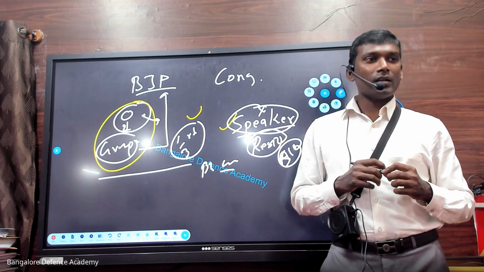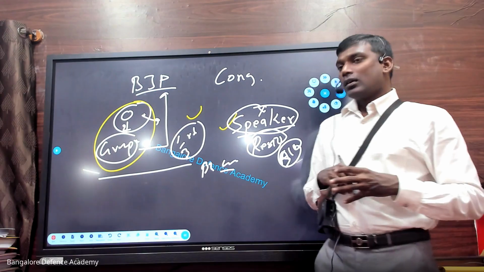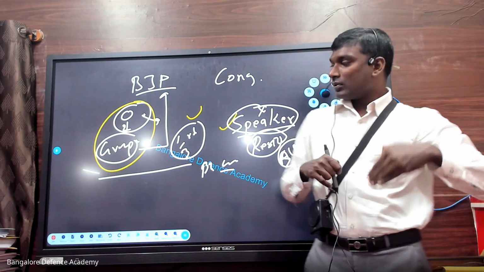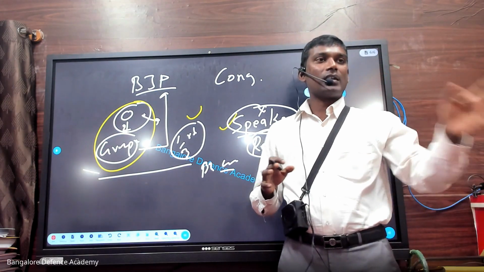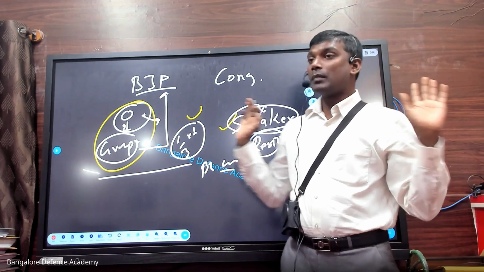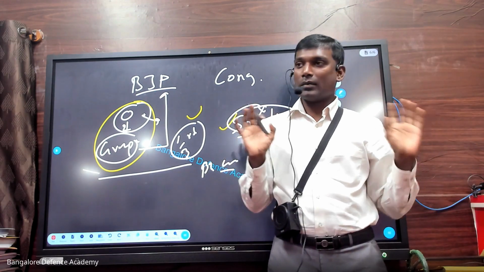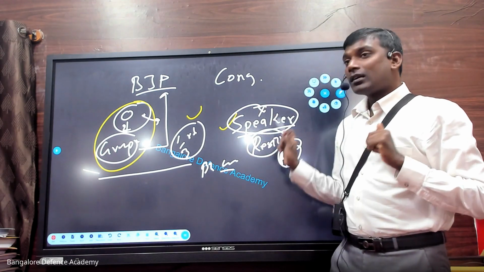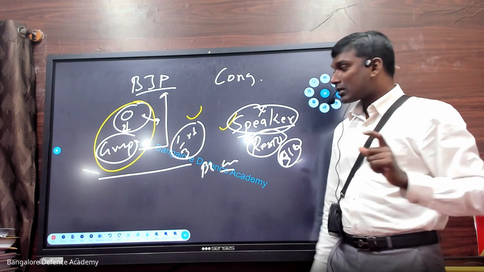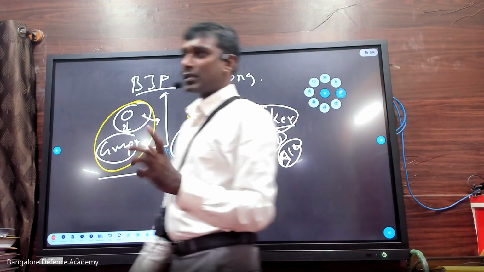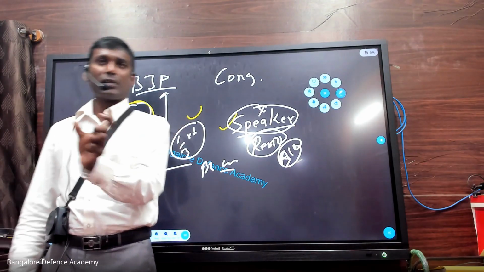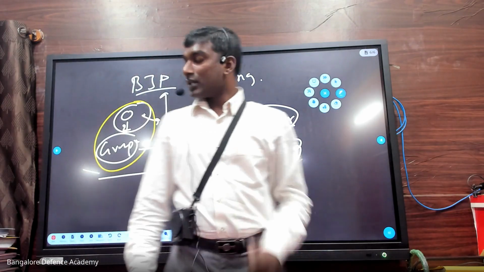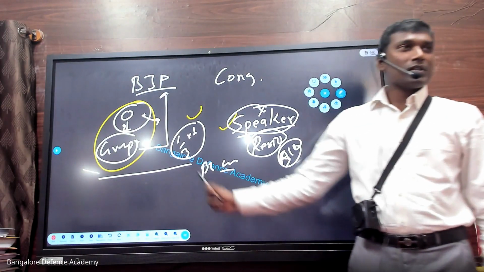Are you guys understanding? The speaker, once upon a time, was a party member, now I'm a speaker. I don't have any attachment towards any party, so I am impartial. Partiality I will not show. So that is the reason the speaker resigns. You should know the reason, because in the questions they are asking why and how, whether the following statement is right. Do you guys understand?